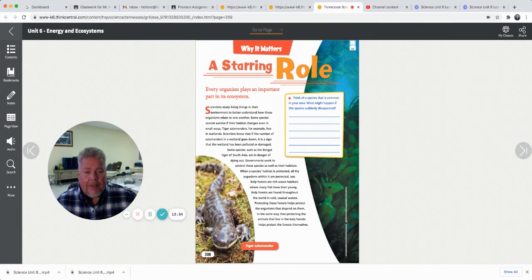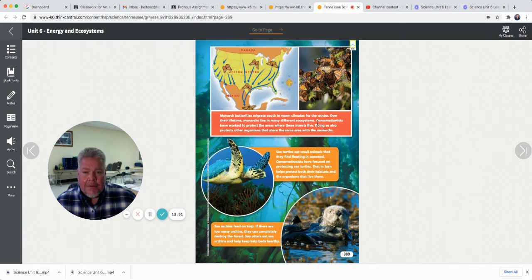They're protected by governments. For example, the bald eagle is our national bird. It's a protected animal. You may have been to Dollywood. You've seen where they help restore the bald eagles that have been hurt. It's one of the most popular places in the country that does that. Monarch butterflies migrate south to warm climates for the winter. Over their lifetime, monarchs live in many different ecosystems. Conservationists have worked to protect the areas where these insects live. Doing so also protects other organisms that share the same area with the monarchs.